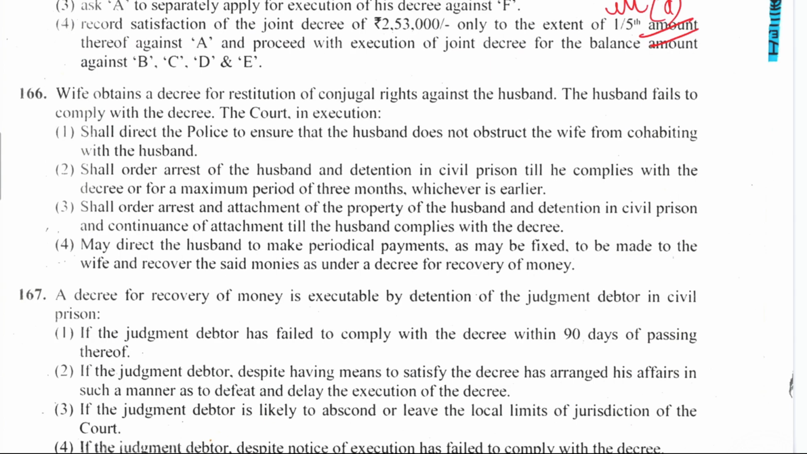166. Wife obtains a decree for restitution of conjugal rights against the husband. The husband fails to comply with the decree. The court in execution will do what? May direct the husband to make periodical payments as may be fixed to be made to the wife and recover the said monies as under a decree for recovery of money. Order 21 Rule 33 of CPC.